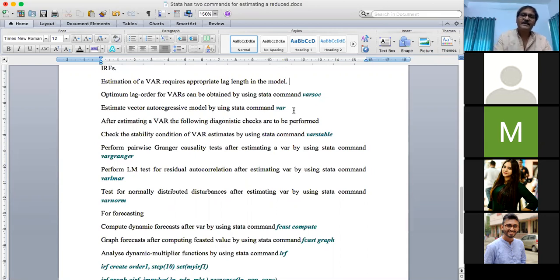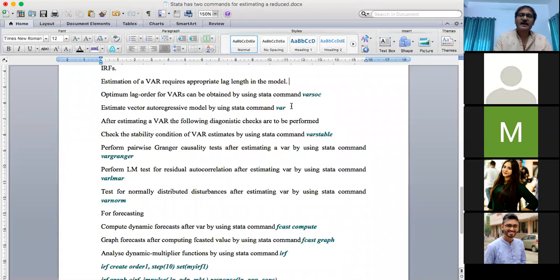But if you have Stata 14, Stata 15, etc. Logically, you need to find out the number of lags before estimating the model.